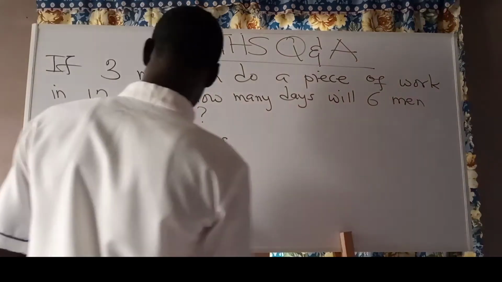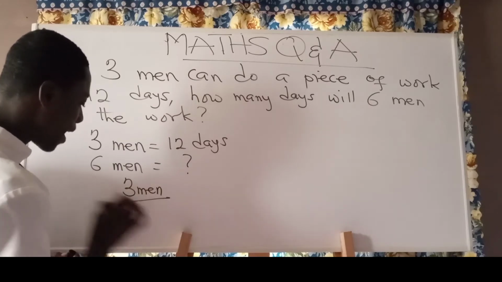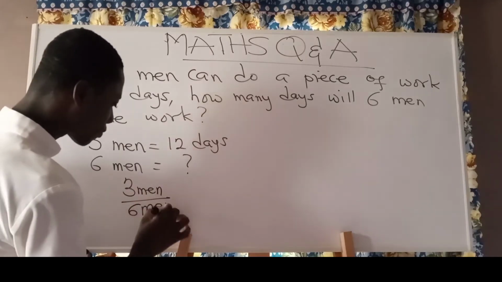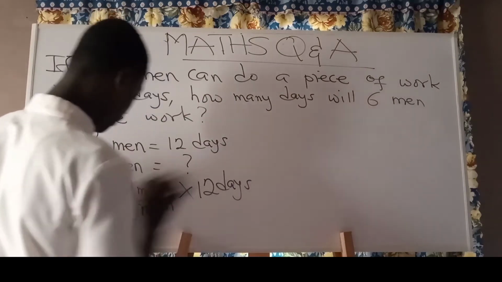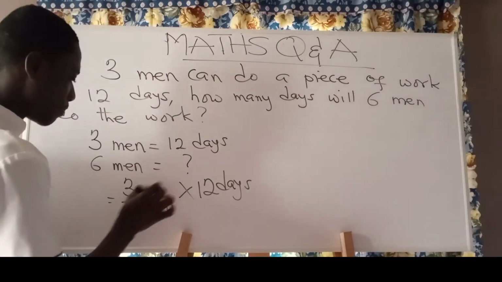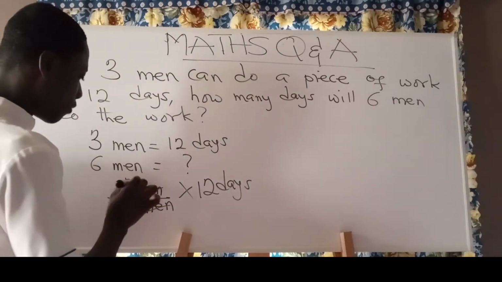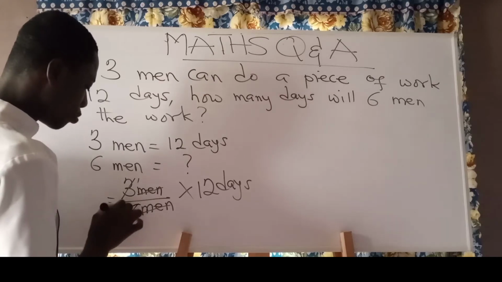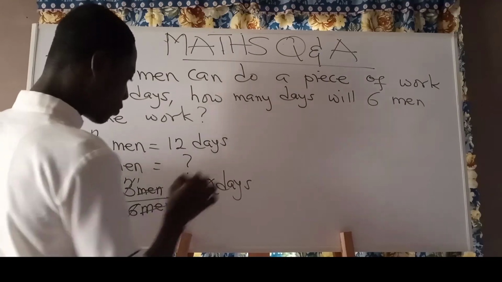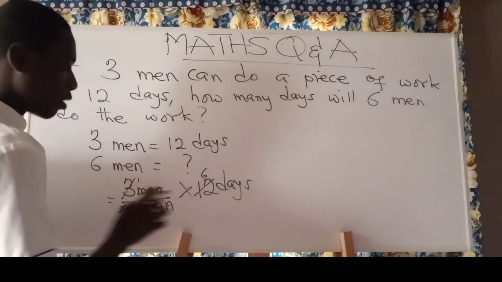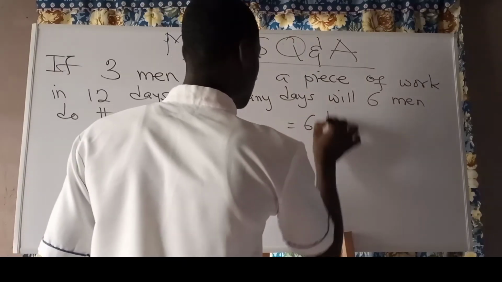So this is it. We have 3 men. You divide that by 6 men. And you multiply it by 12 days. So the men will divide the men, and the men will go. 3 divided by itself is 1, 3 divided by 6 is 2. 2 divided by itself is 1, 2 divided into 12 is 6. So 1 multiplied by 6 gives you what? 6. So we have 6 days.